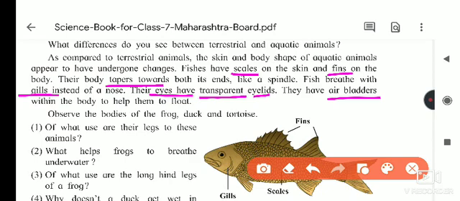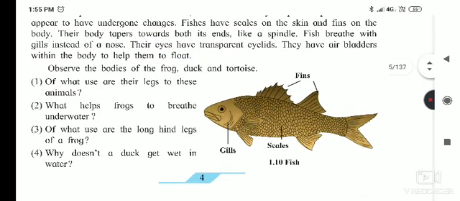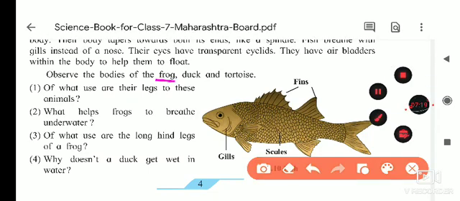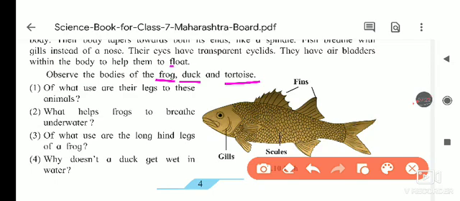So observe the bodies of animals. The next point is, observe the body of a frog, duck and tortoise. If you see the body of a frog, a sticky substance is on their body. Frogs are amphibians, means they live on land and also inside the water. Both types of atmosphere are suitable for the frog. When they are on land, they respire with the help of lungs, and when they are inside the water, the skin does the function of